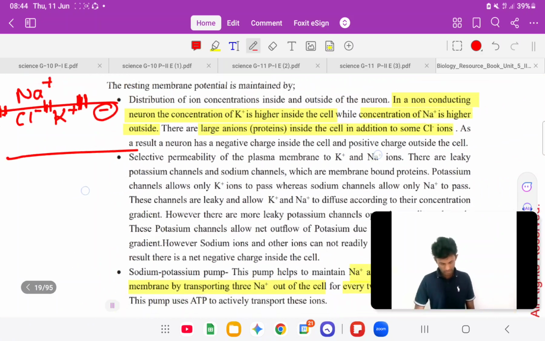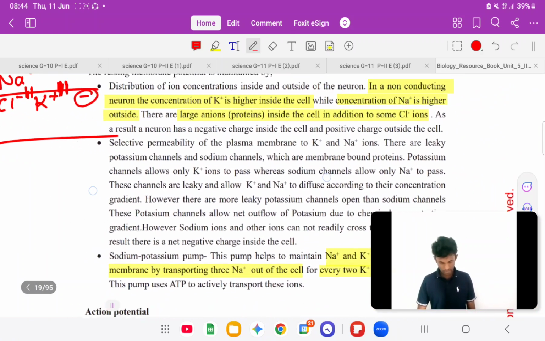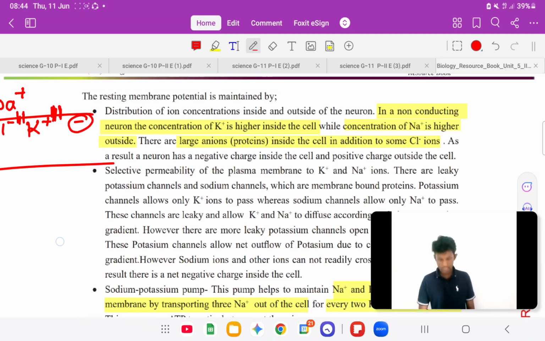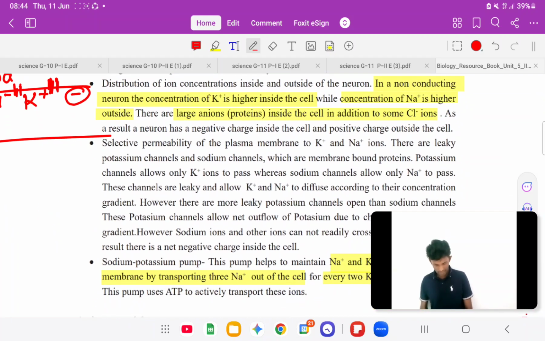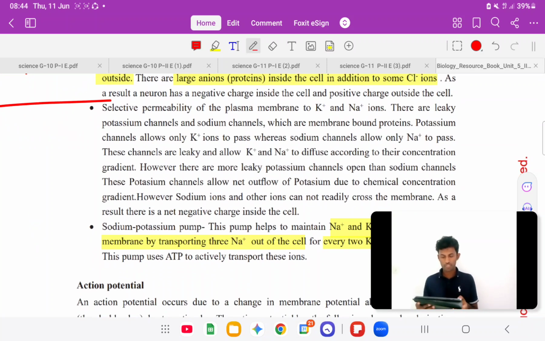So දැන් මෙතන question එක හැබැයි අපිට තියෙන resting membrane potential. So we'll just get the second point of this paragraph. Selective permeability of plasma membrane to potassium plus and sodium plus ions. Selective permeability. හැම එකටම එකම විදිහට යන්න දෙන්නේ නැහැ කියන්නේ. There are leaky potassium channels and sodium channels, highlight leaky channels, which are membrane bound proteins.